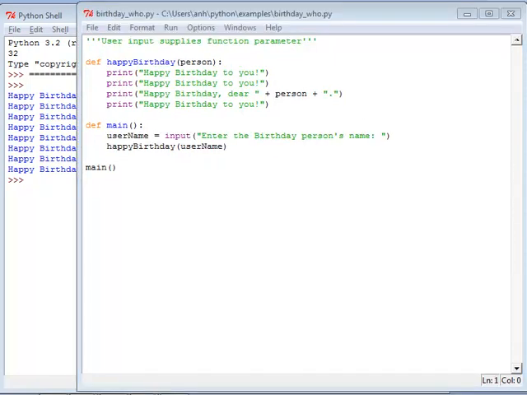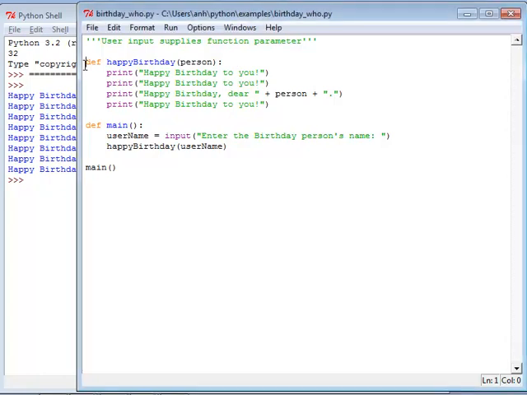I've loaded in one more version, birthday who. To be more flexible, we can really take advantage now of this availability of parameters to take input from the user and then be able to sing happy birthday to anybody.